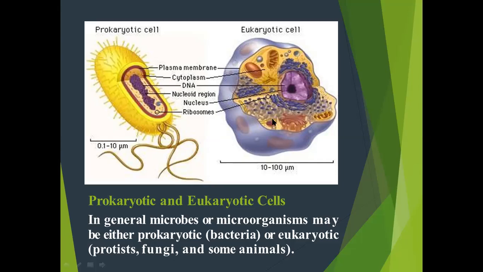Cytoplasm, it's a jelly-like material which are present inside the plasma membrane. DNA, it's a genetic material. In prokaryotic cell, circular DNA are present. These are also known as plasmids. Plasmid is the extra chromosomal double-stranded circular DNA having self-replicating property.